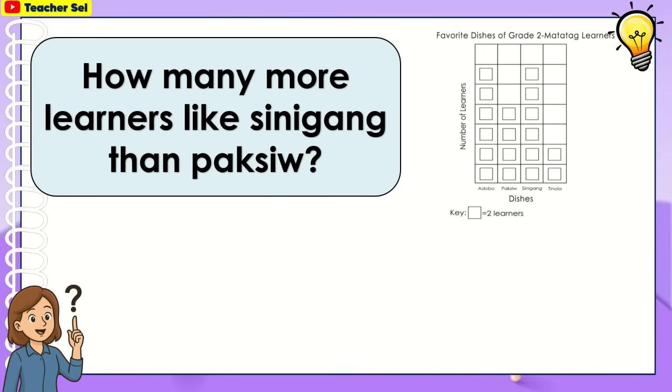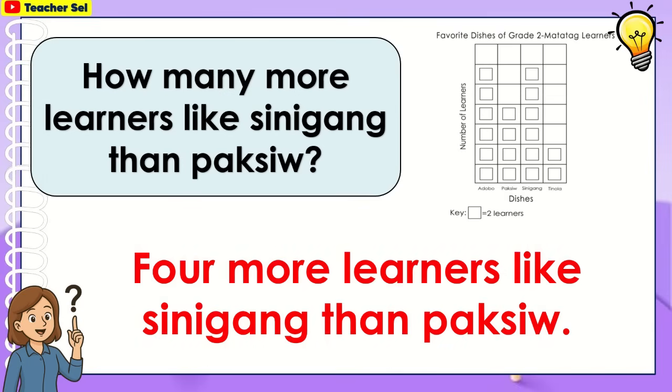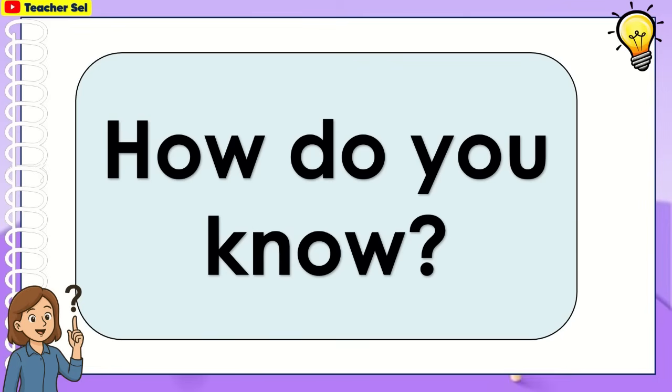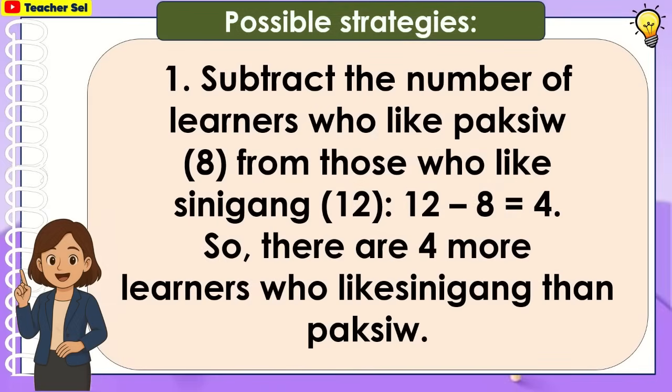How many more learners like sinigang than paksiw? 4 more learners like sinigang than paksiw. How do you know? Possible strategies: subtract the number of learners who like paksiw, 8, from those who like sinigang, 12. 12 minus 8 equals 4. So there are 4 more learners who like sinigang than paksiw.